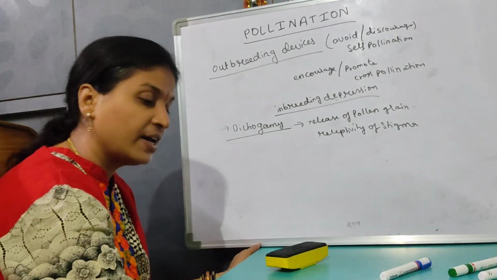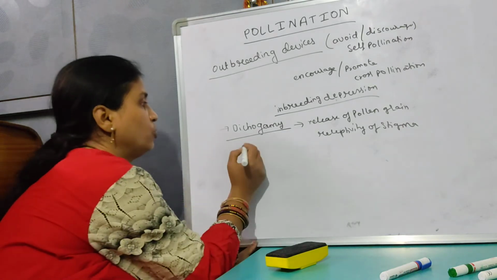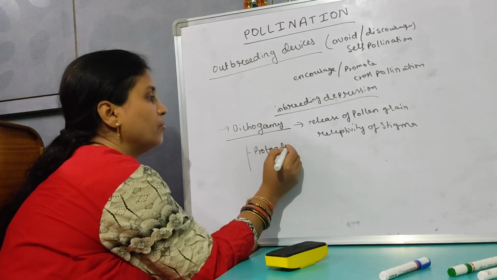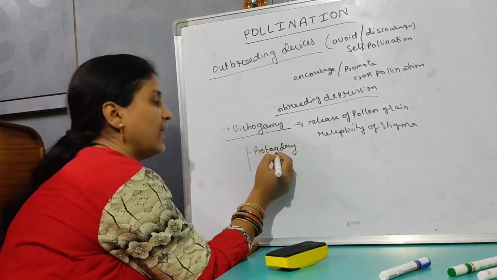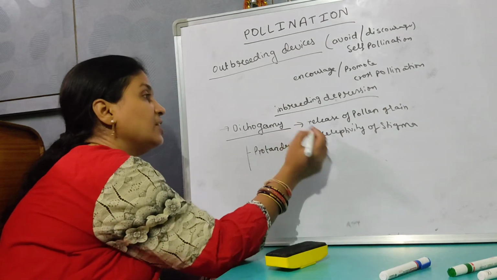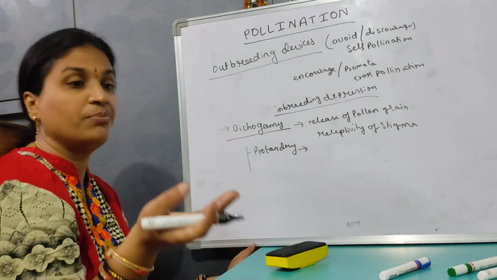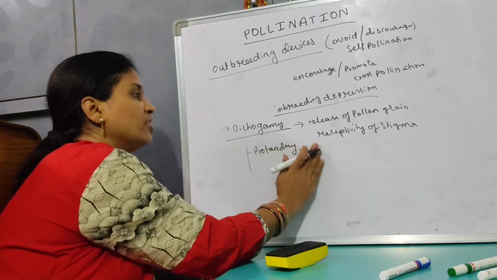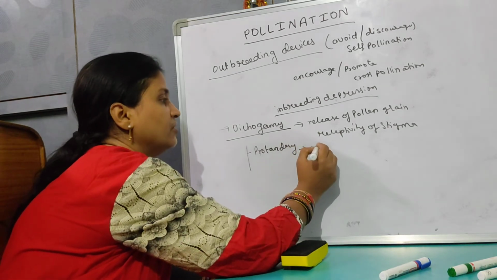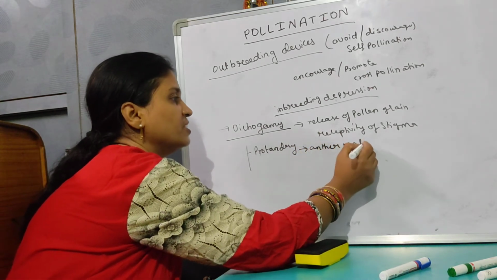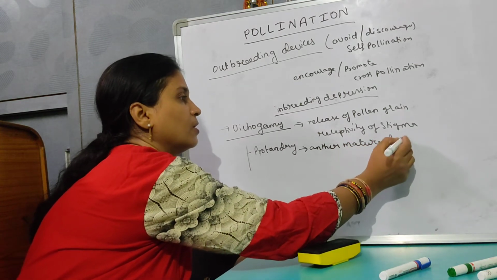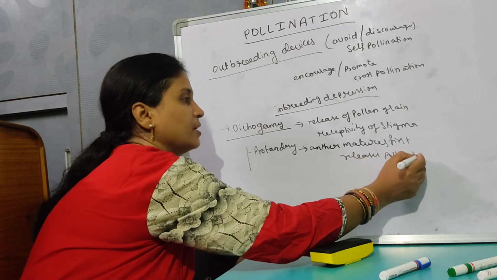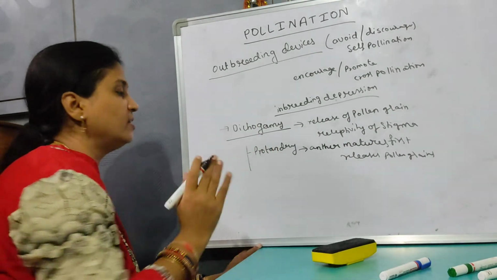These are of two types. That is protandry. Pro means earlier, andry means male part. Here the anther is going to mature first, before the stigma, before the gynoecium matures. The androecium matures first. The release of pollen grains occurs faster. Anther matures first and releases the pollen grains. But here the stigma is not ready to take the pollen grains.